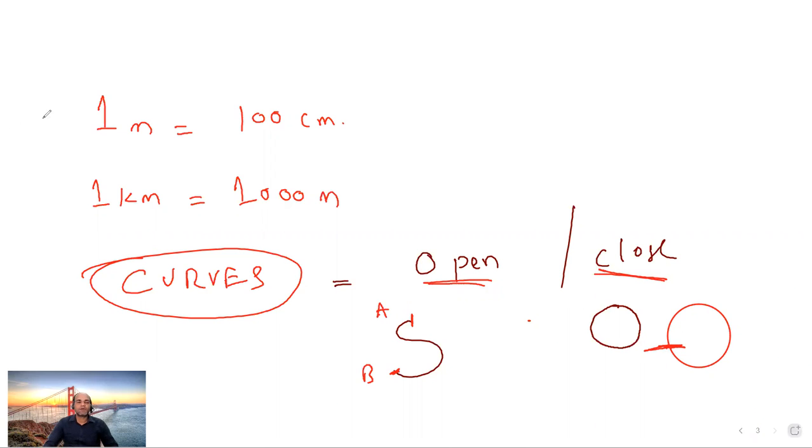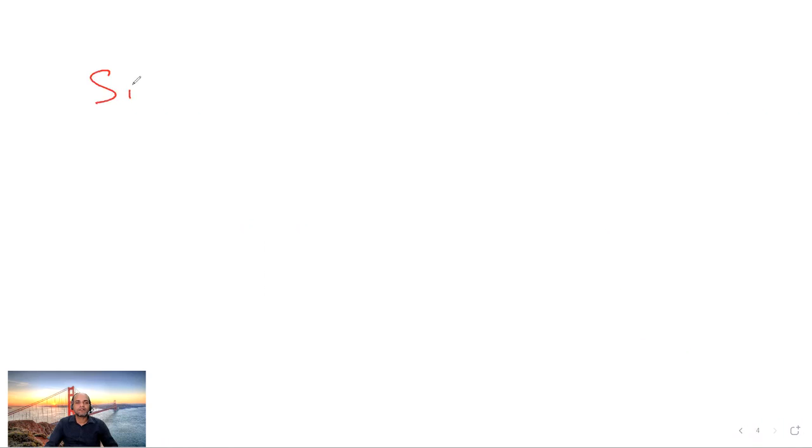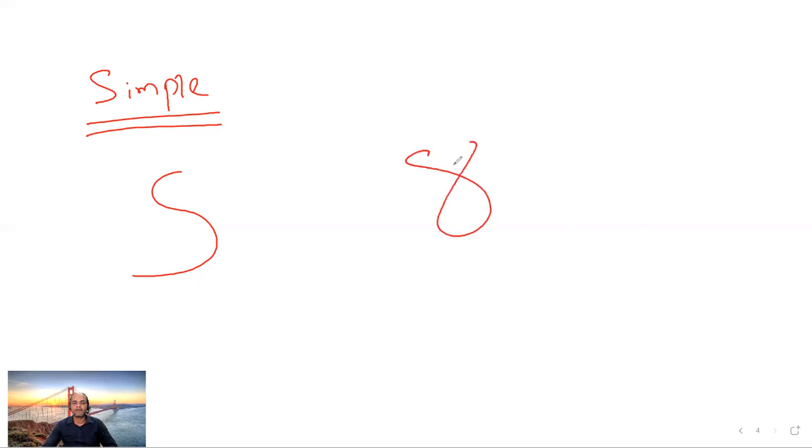Good. Then what is simple? Simple curve. Okay. What is a simple curve? It is the curve which does not cross itself. It's called a simple curve, right? This curve has not crossed itself. It's a simple curve. But if there is a curve which has crossed itself like this, then it is open and also not simple, right?